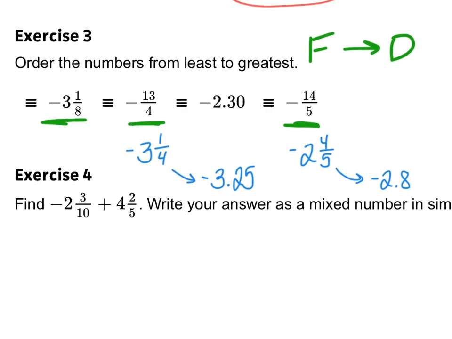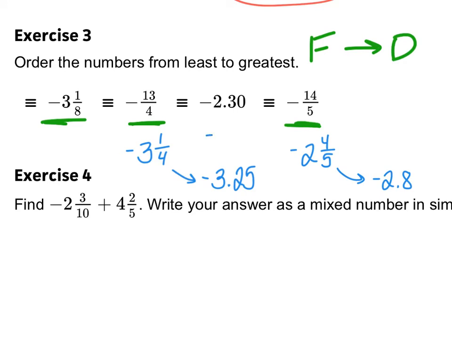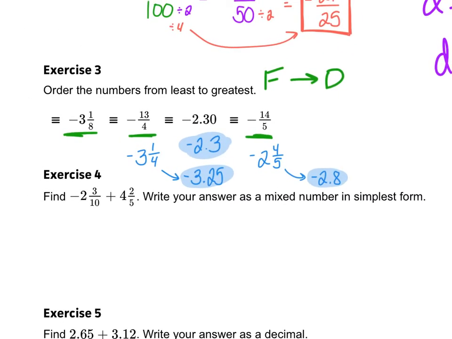Okay? We already know this one's negative 2.3. Okay, so I've got negative 2.3. I've got negative 2.8. I've got negative 3.25. And then now I need to go off to the side here and turn 1/8. Now, you might already know what your eighths are. If you don't, you might have some long division that you need to show. So the negative 3 is just going to go in front of the decimal point. And then I'm going to go off the side and do 1 divided by 8.